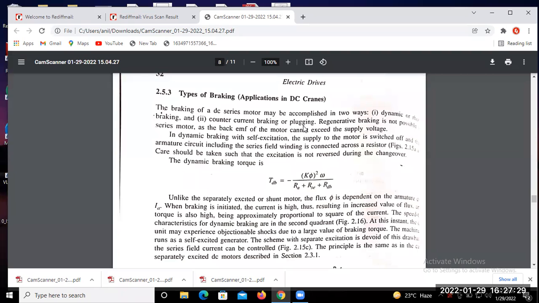So the dynamic braking torque equation in terms of speed can be written as minus k phi square omega divided by RA plus R series plus R dynamic. What will be the total resistance? If we apply dynamic braking, what will the total resistance be?